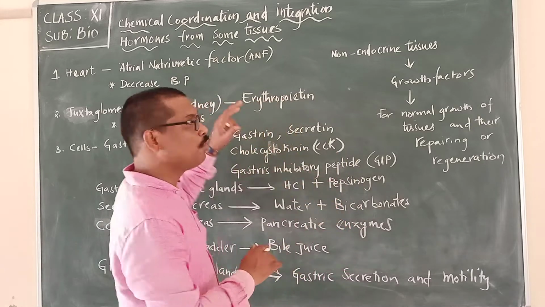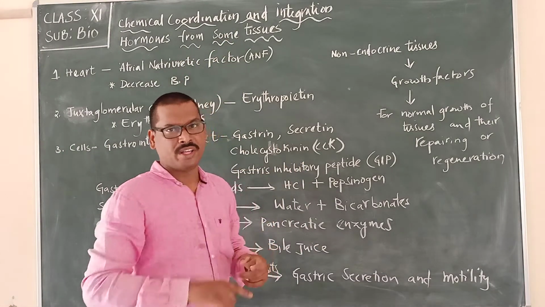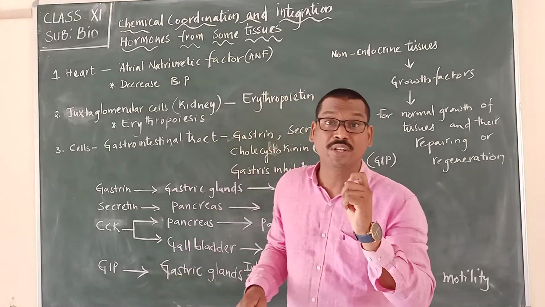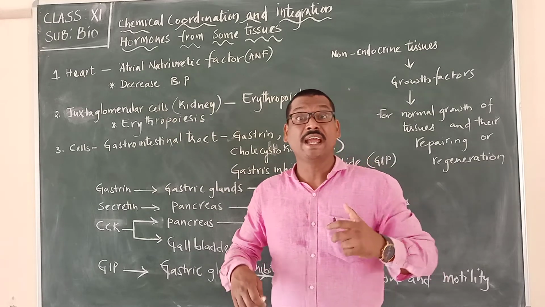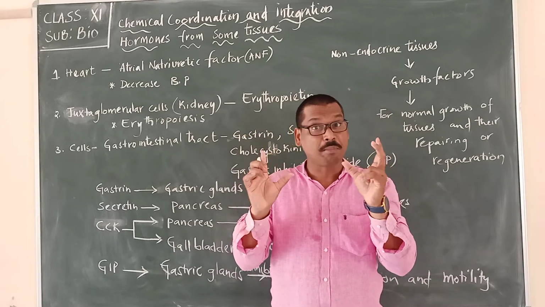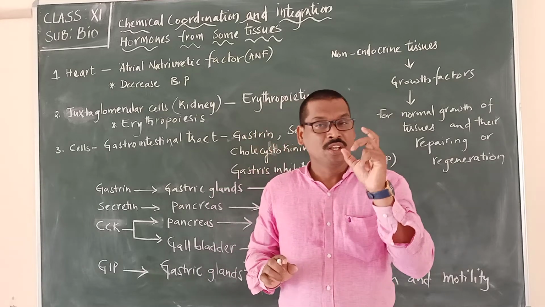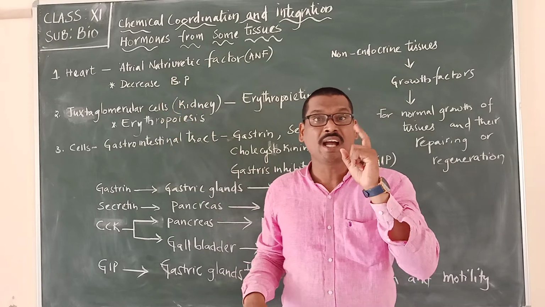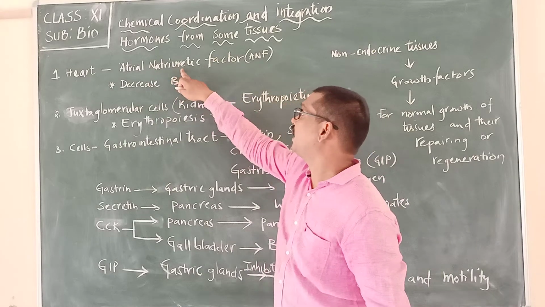So in this video, we are going to discuss the hormones from some tissues or cells present in our body. And the very first one is the heart. The heart is also involved in producing hormones, especially the atrial walls, that is, the auricles, the upper two chambers of the heart. These auricles, or atria, are involved in producing the hormone called atrial natriuretic factor.